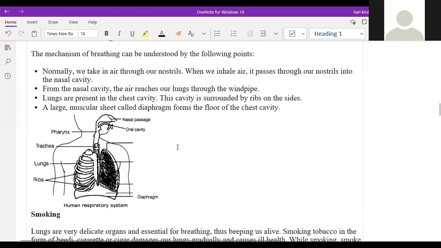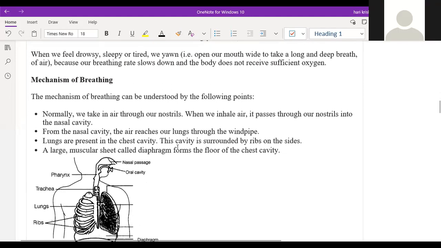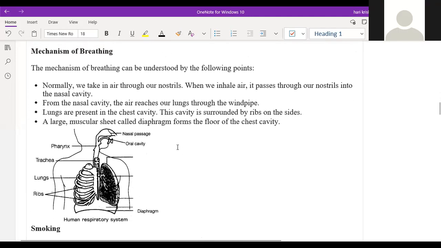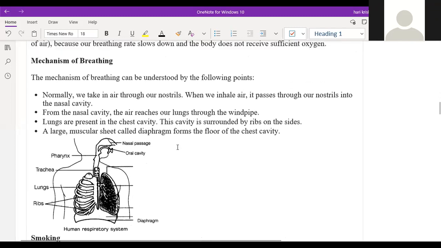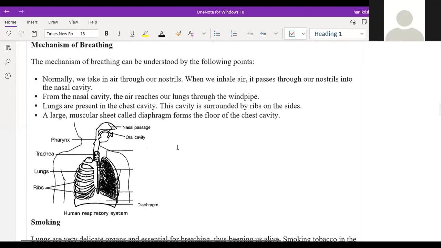Respiration means what? What's the meaning of respiration, sir? Respiration is a chemical process, that is, the food is oxidized. Respiration is a chemical process, sir, and breathing is a physical process.